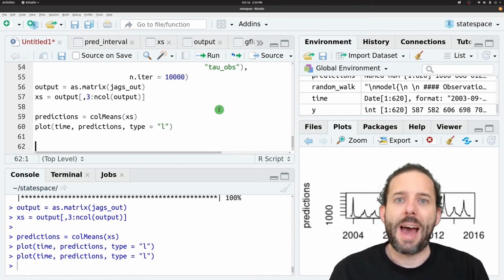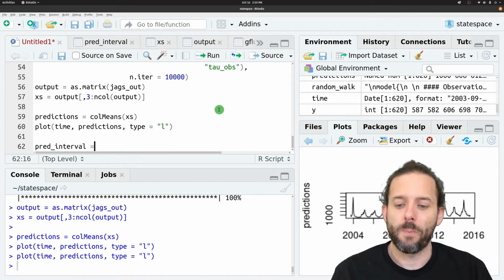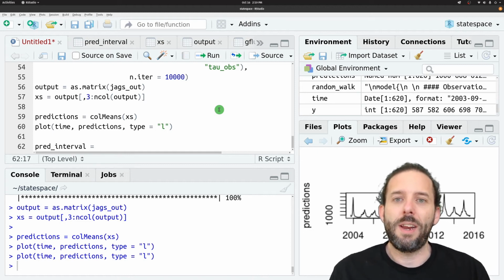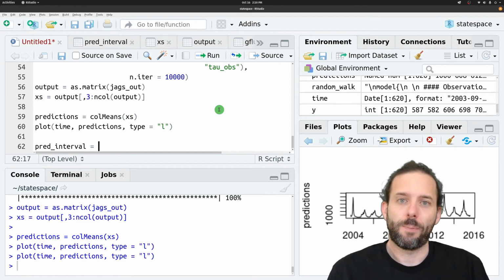And we can do that using the quantile function and applying it across all of our columns. So we'll call this pred interval for prediction interval. And we need to calculate this for every single column, for every different x at time 1, at time 2, all the way up through the end of the time series.